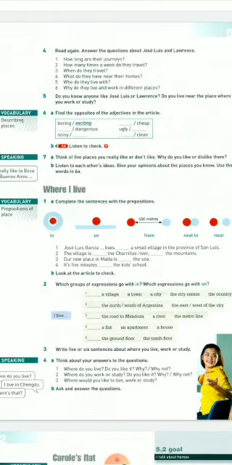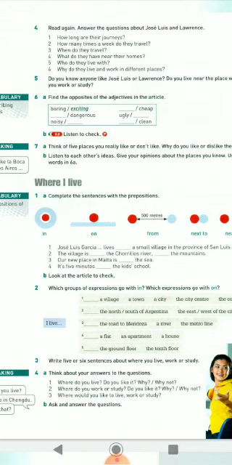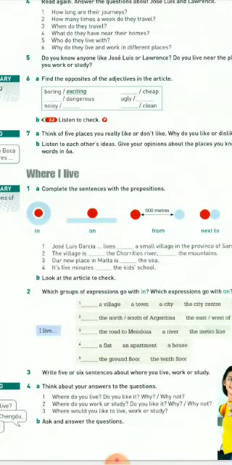So going back to the vocabulary, you go to describing places. Here, as you can see in activity 6A, you've got opposites. Opposites are antonyms. So if something is boring, the opposite is exciting. What is the opposite of dangerous? It is safe. If something is noisy, it is not quiet.